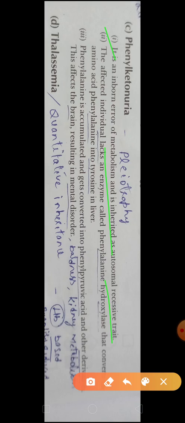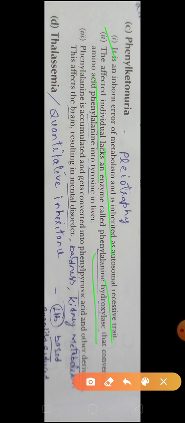In this, the affected individual lacks an enzyme called phenylalanine hydroxylase. If the individual does not have this enzyme, the function will be disturbed.